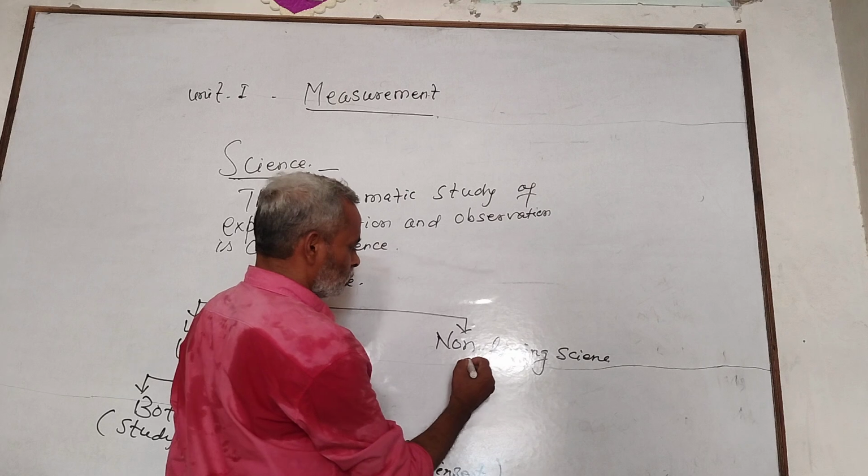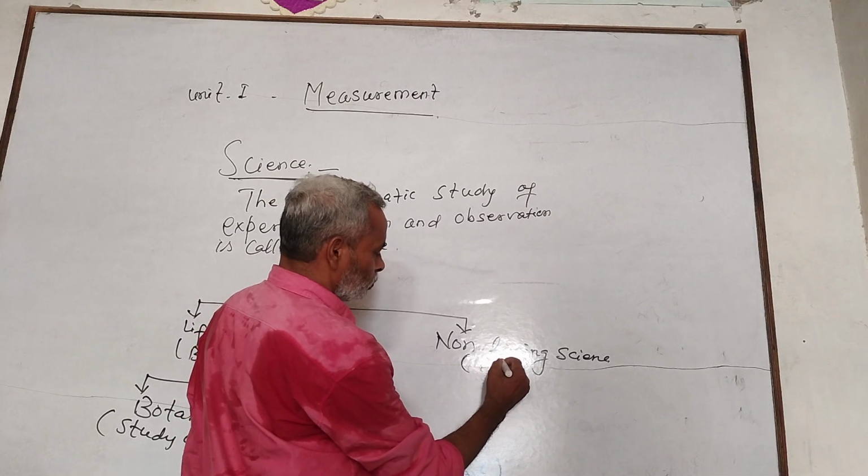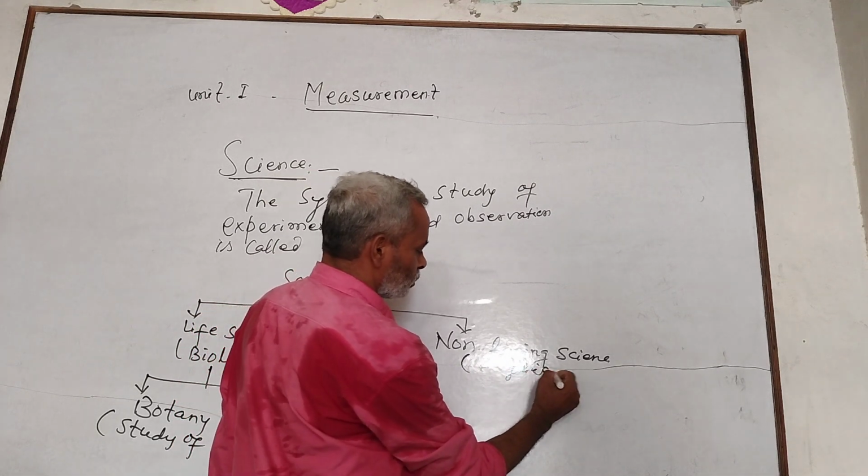Non-living science is also called physical science.